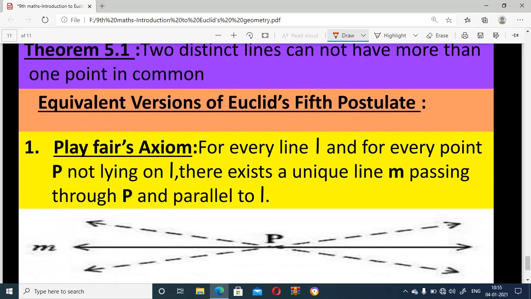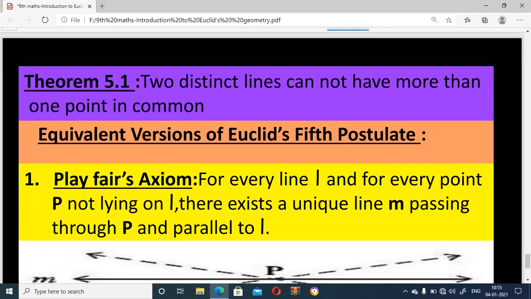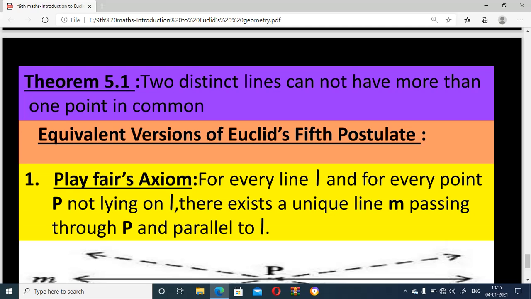Next, theorem 5.1. Two distinct lines cannot have more than one point in common. This is an equivalent version of Euclid's fifth postulate. When we take two distinct lines, they have only one point in common; when we extend them to the other sides, there is no other common point.